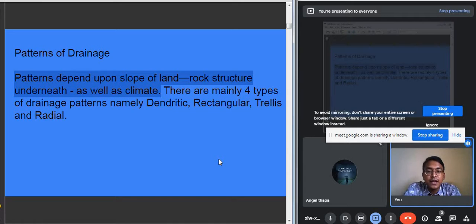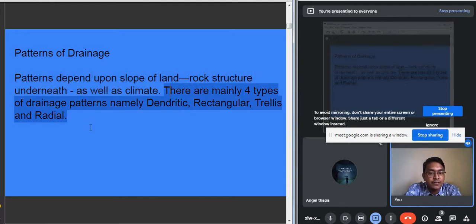These have mainly been subdivided into 4 different types: the dendritic drainage pattern, the rectangular drainage pattern, the trellis drainage pattern, and the radial drainage pattern.